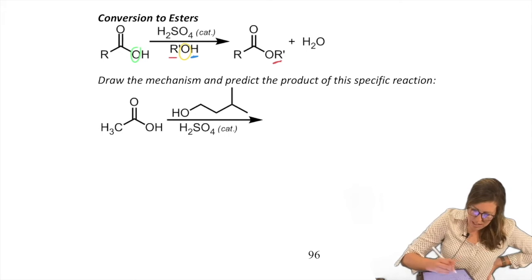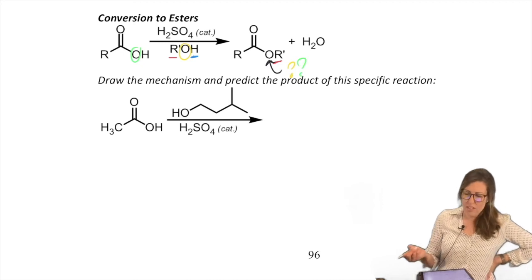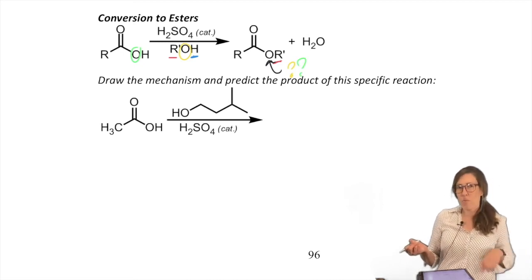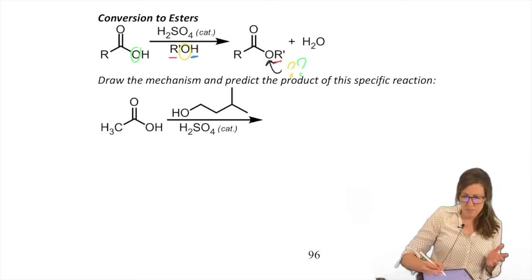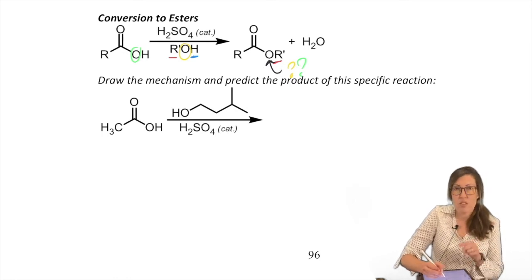I'm going to ask, which one is this one? Green, yellow. The mechanism will tell us. I hope you can make a prediction because the mechanism really isn't different than the attack-open we've been doing all along. We just have some neutralizing to do along the way because notice the acid is there.